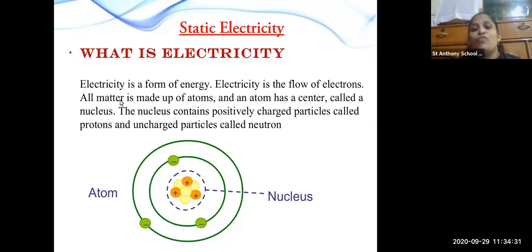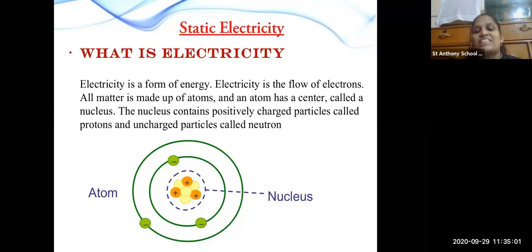All matter is made up of atoms. So what is an atom? An atom is the smallest particle of matter. At the center of the atom there is a nucleus. And what is in the nucleus? In the nucleus there are some positive charges as well as some neutrons.